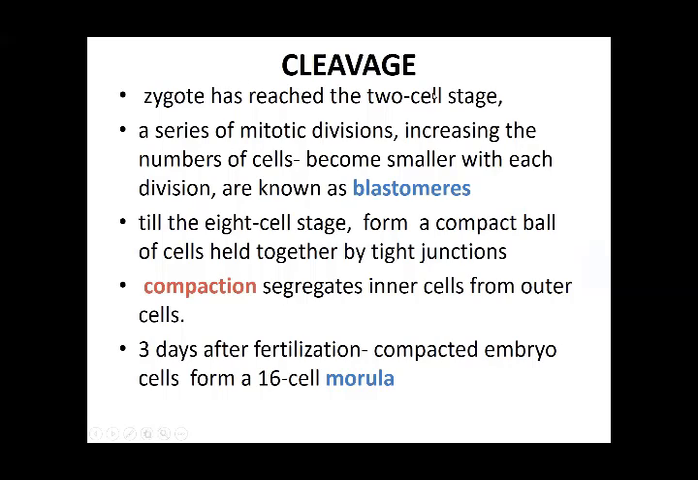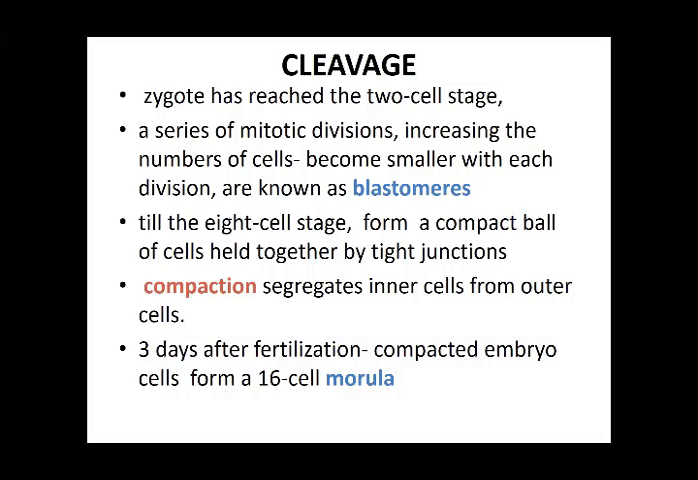After fertilization has occurred, the diploid zygote has formed. It is going to start its mitotic division, and this is going to reach first the two-cell stage, and then there are a series of mitotic divisions which are going to occur, increasing the number of cells, which become smaller and smaller with each division. These small cells, we call the structure as a whole the blastomeres. So till the 8-cell stage, and then there is a compact arrangement of the cells because they become smaller and smaller, and they are compactly arranged, held together by tight junctions.